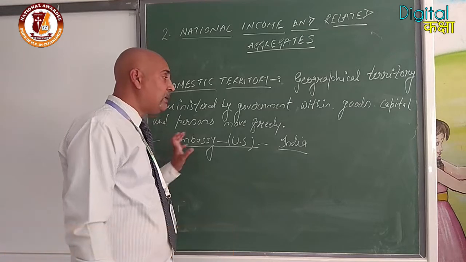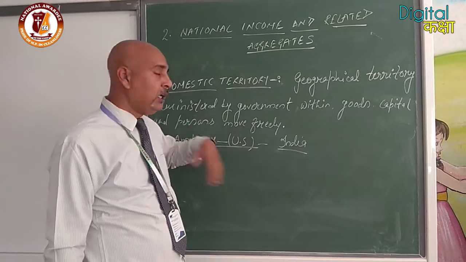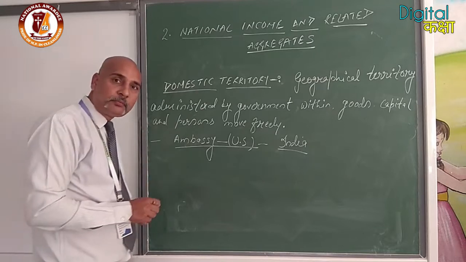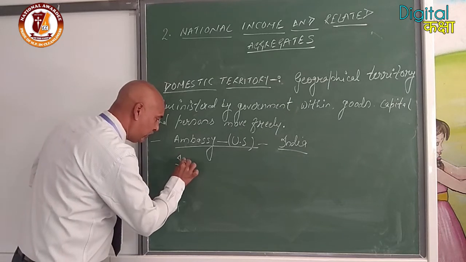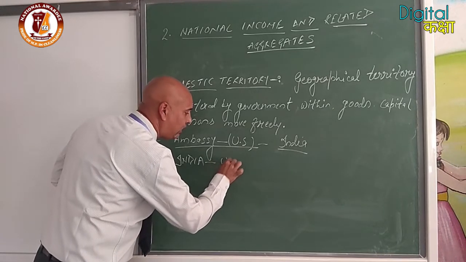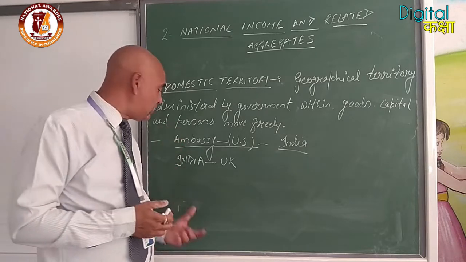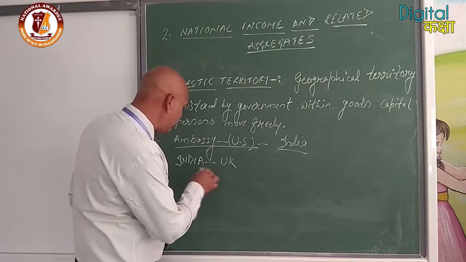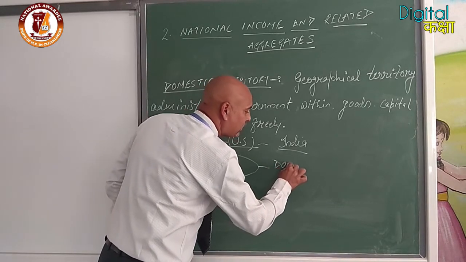These are some exceptions and assumptions. While going through the domestic territory, a number of such things will be given. In the same example, suppose India has an embassy in the UK. India has a number of embassies across the world. So India has an embassy in London, UK, where it has its office. Even though the office is located in the UK, the embassy of India in the UK will be considered domestic territory of India.